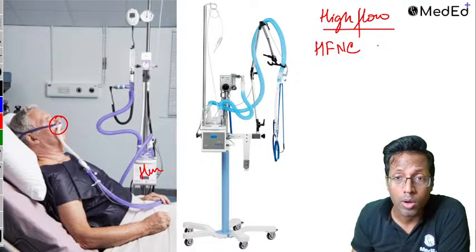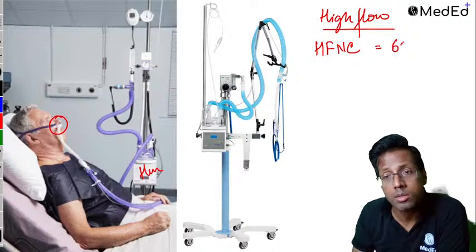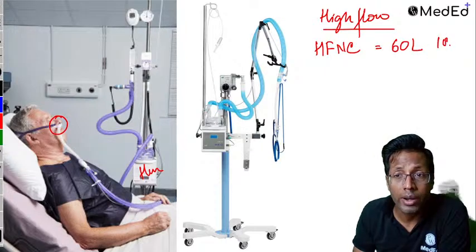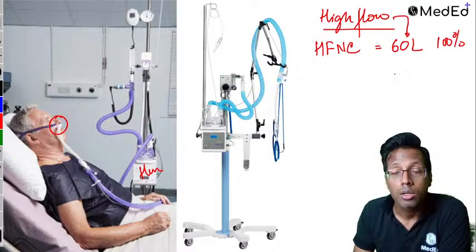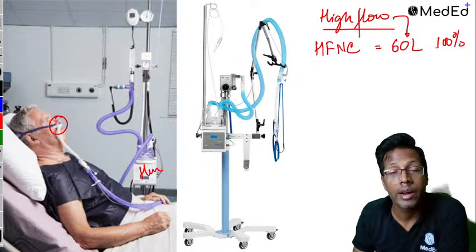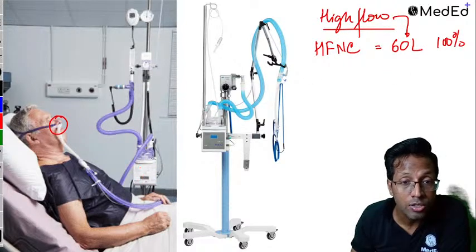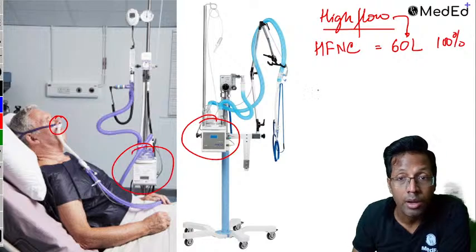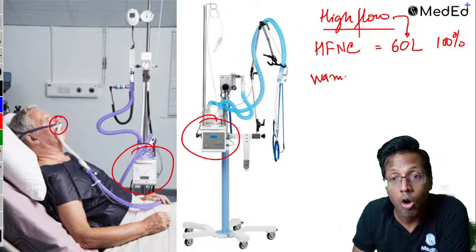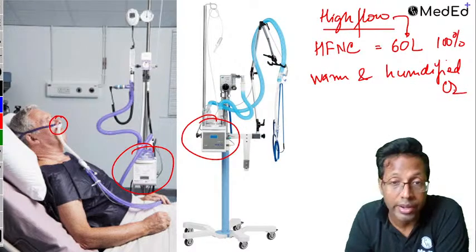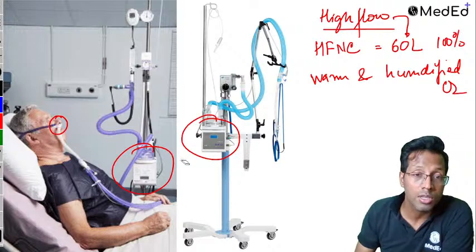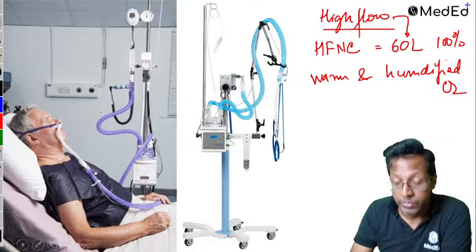High flow nasal cannula. So high flow nasal cannula, guys, remember, works at 60 liters and it can provide 100% oxygen. 60 liters, it is providing 100% oxygen, and because it has this humidifier, it provides warm and humidified oxygen to the patient. This image was asked in the exam also.